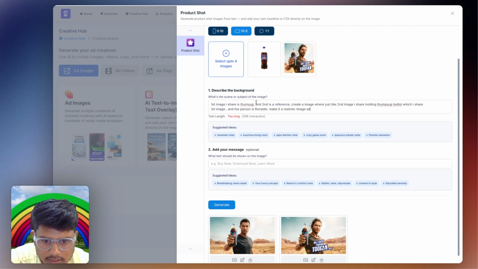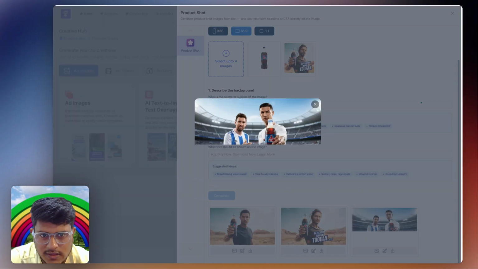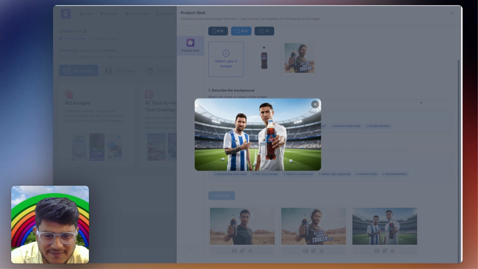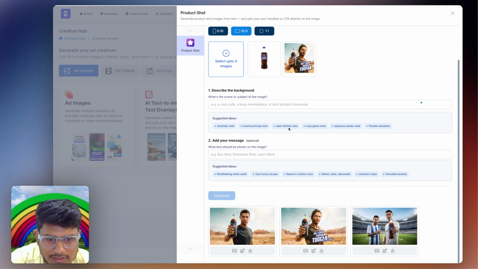Okay. So here, if you type realistic Ronaldo, the same, and we give a prompt like he is on the football field with Messi, and they are also promoting Thums Up. Let me see how GrowTech AI will generate. And here it appears, and you can see the great ad of Thums Up, and you can see the realism.